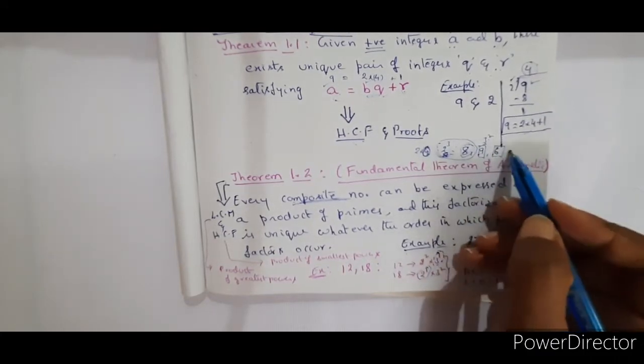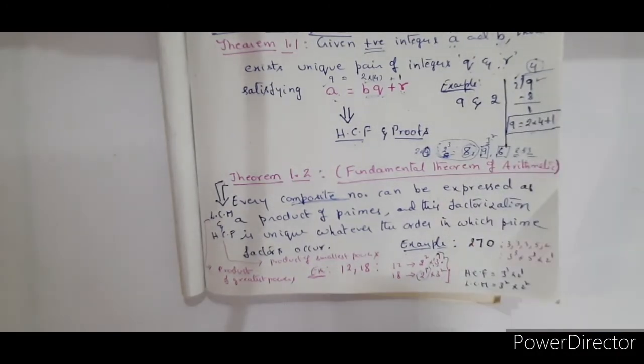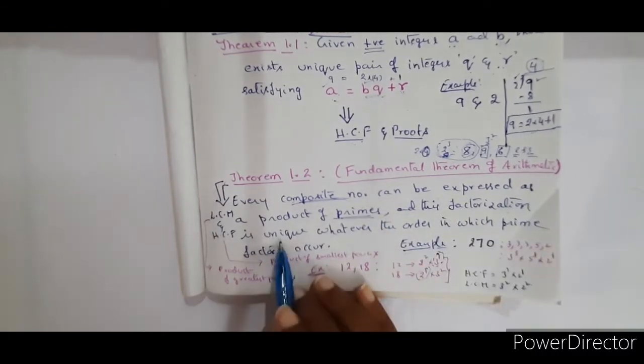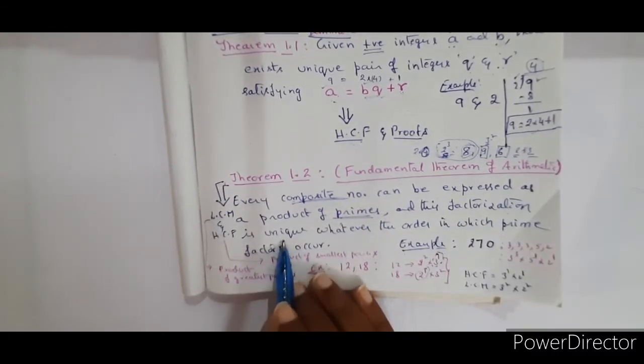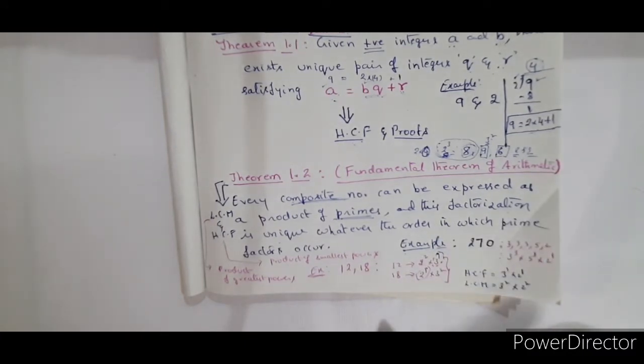Now if you take 6, 2 into 3. So 2 is a prime number, 3 is a prime number. So whichever composite number you are taking, all those composite numbers, whichever of your choice, they can be expressed as a product of primes. And this factorization is unique, whatever may be the order in which the prime numbers fall.